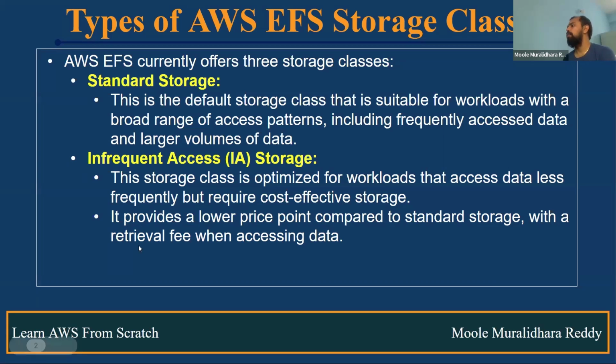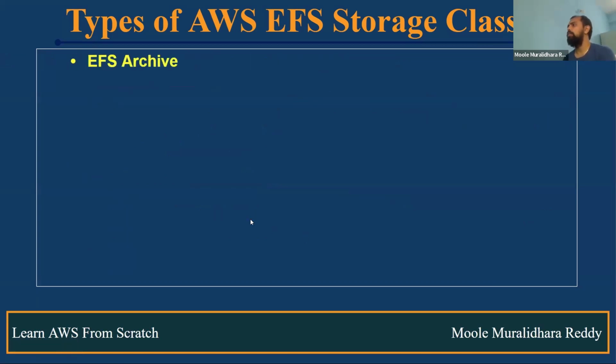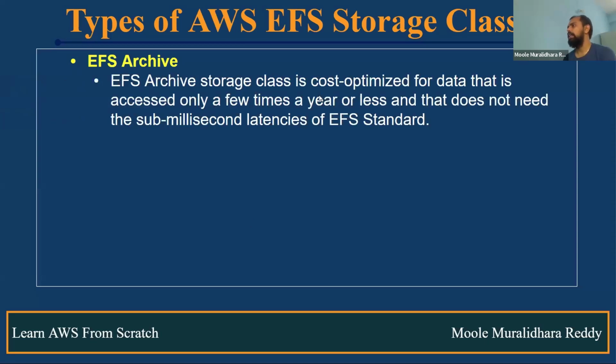Okay, and then if you store the data in infrequent, there are retrieval fees when accessing data, a little bit of pricing. And also we have another option, EFS archive. This recently came. This particular EFS archive storage class is cost optimized for data that is accessed only a few times a year. Like if you want to access the data very rarely, once a month, once in 3 months, then we'll use EFS archive.